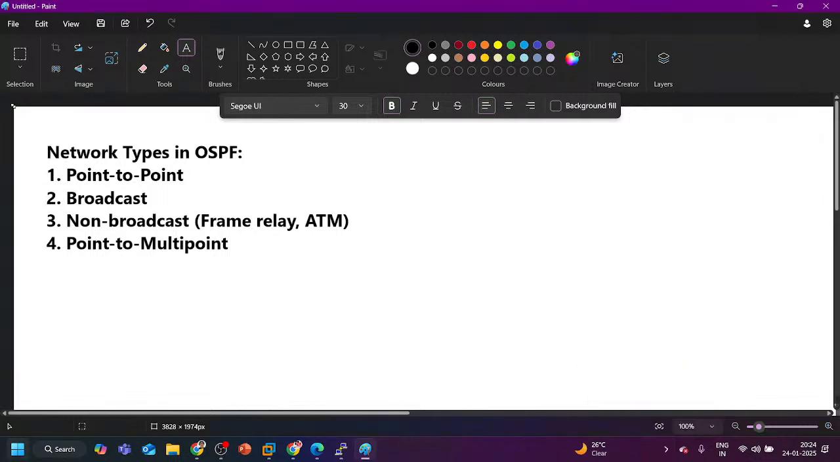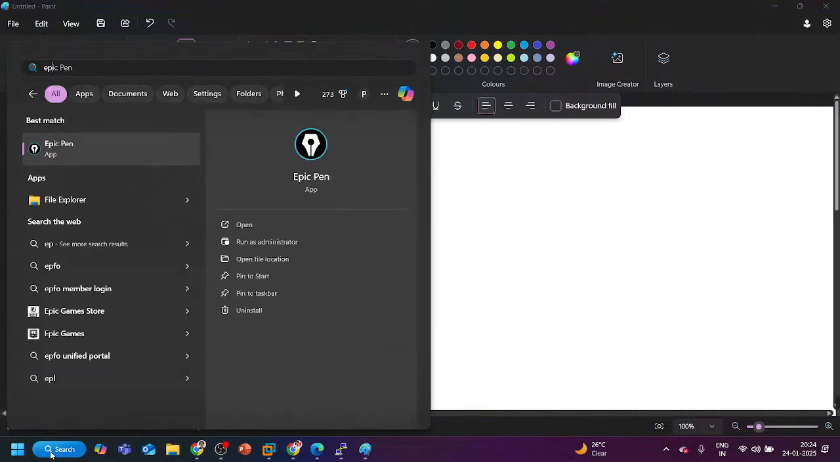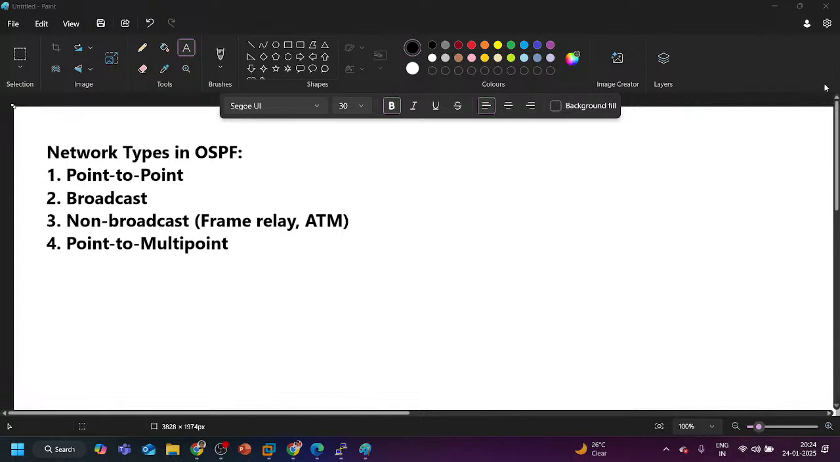So point to multipoint means we have to configure a static neighborship. Dynamic neighborship is possible here. We can have dynamic neighborship in point to multipoint.